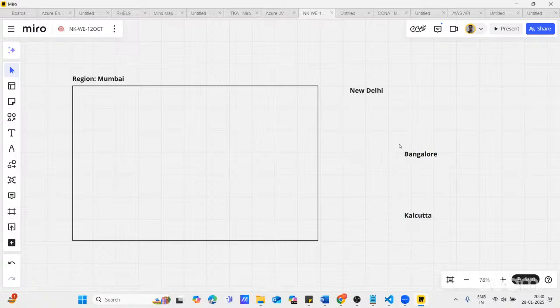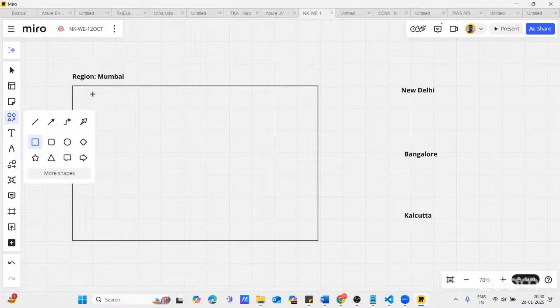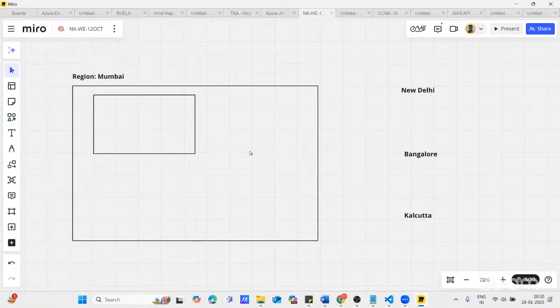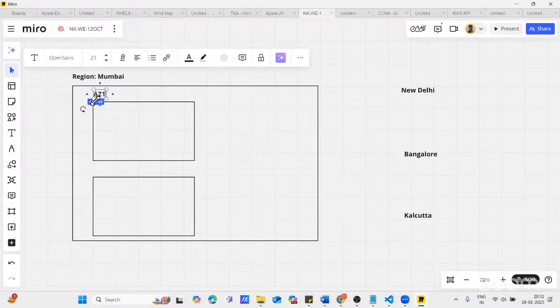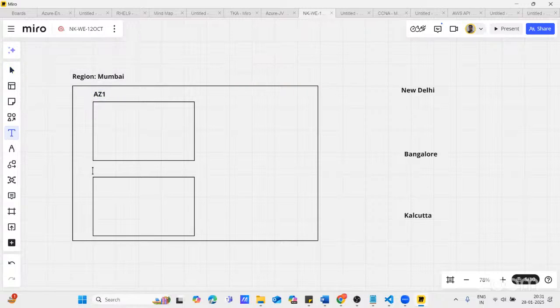Why am I taking the three cities? I'm just trying to explain that this is a region. Within this region, we have multiple availability zones. This is AZ1 and this is AZ2, right? So generally, we use AZ1 and AZ2 to create the infrastructure of our AWS.